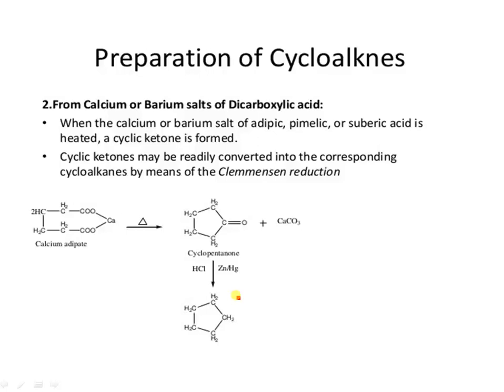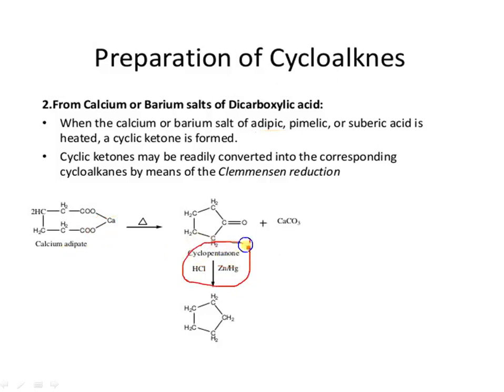The second method is from calcium or barium salts of dicarboxylic acids. When dicarboxylic acids such as adipic acid, pimelic acid, suberic acid are heated, they form cyclic ketones. This calcium salt of adipic acid forms cyclopentanone.